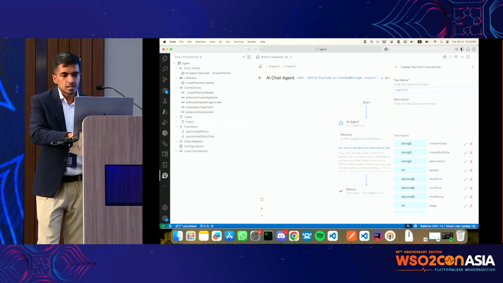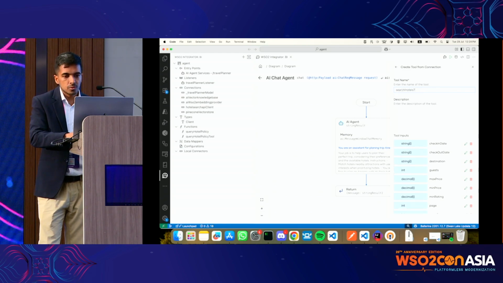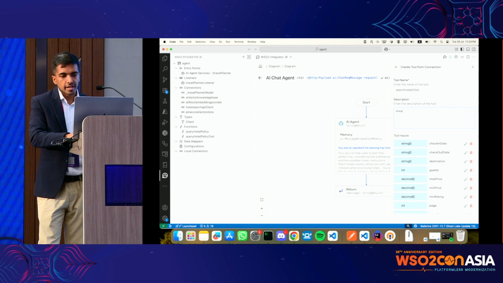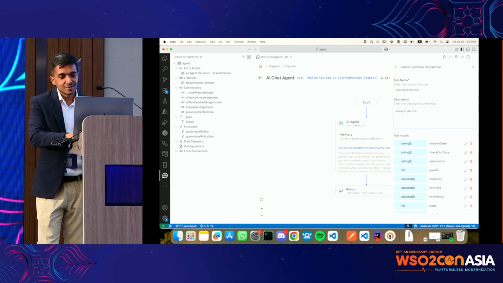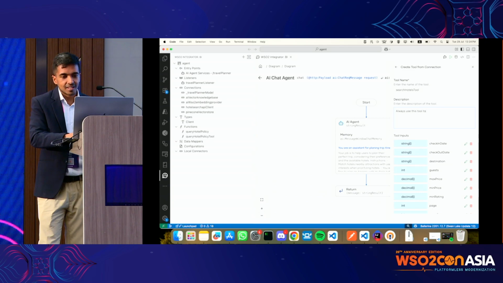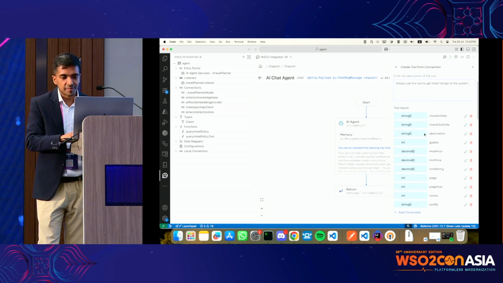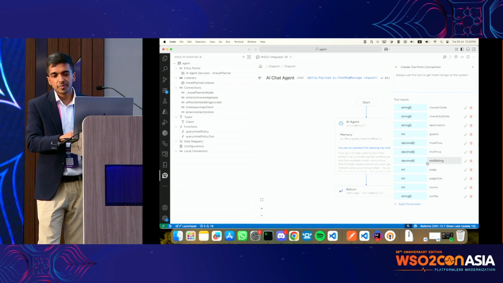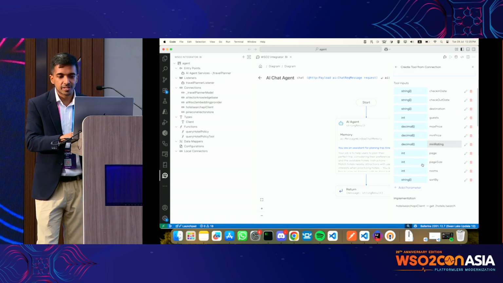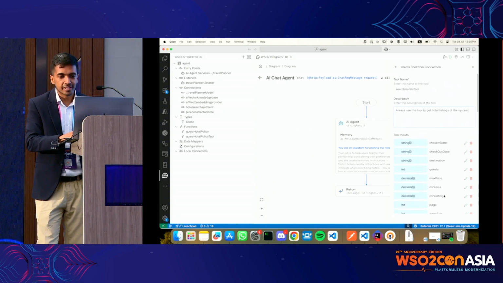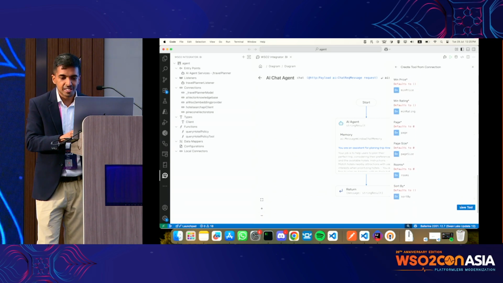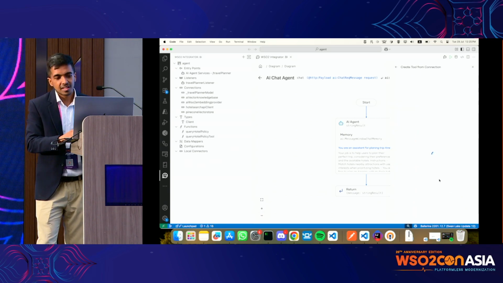We'll say search hotels tool. We can say always use this tool to get hotel listings of the system. I mean, this could be improved. These are the query parameters that particular endpoint is going to take. I'm just going to tell the LLM to figure it out. Ideally, we should carefully select those.